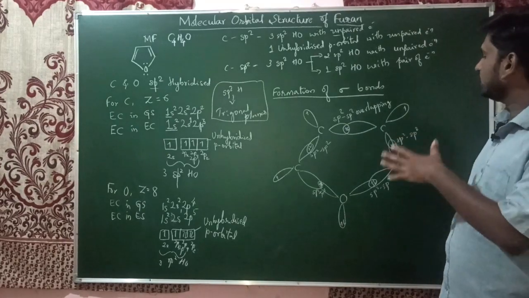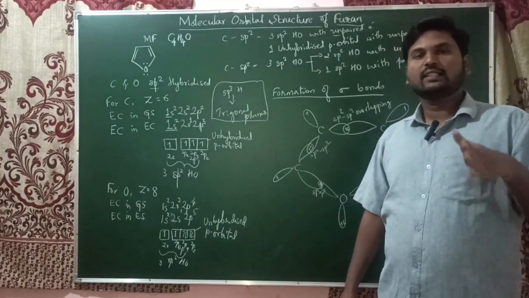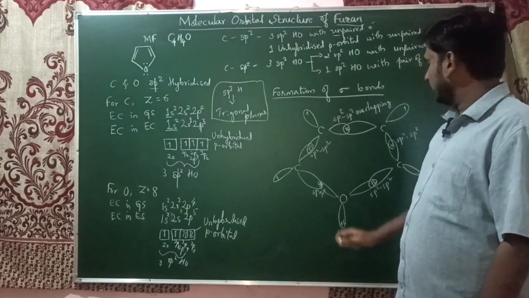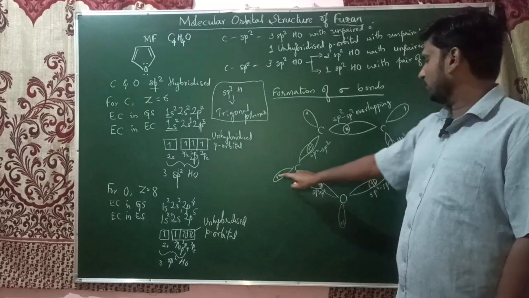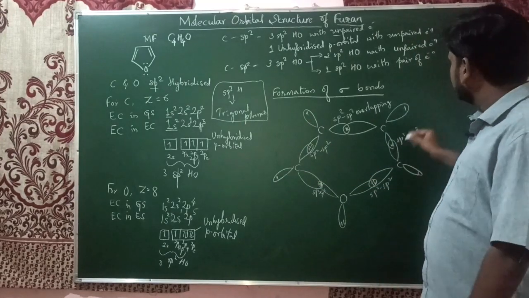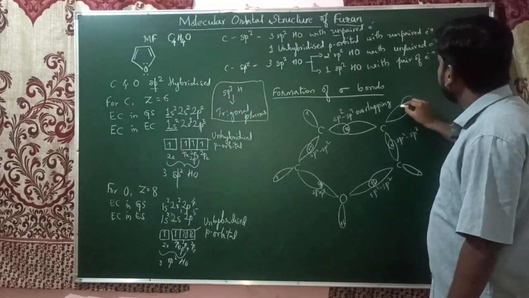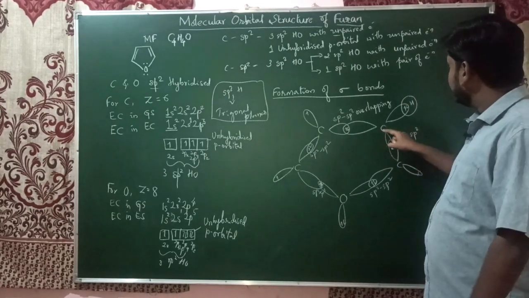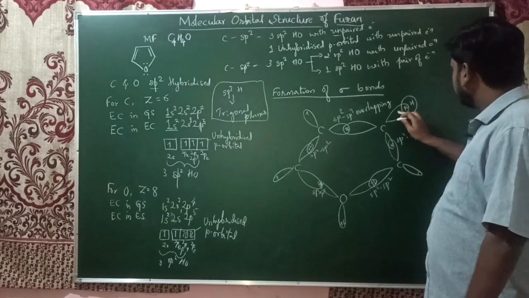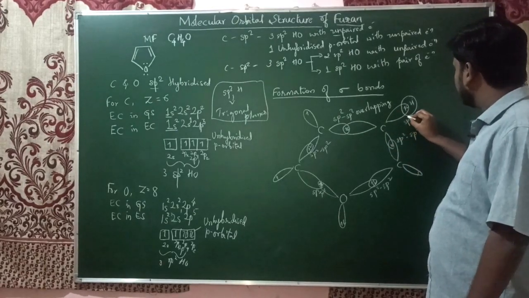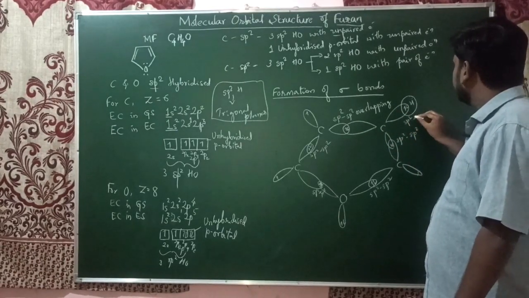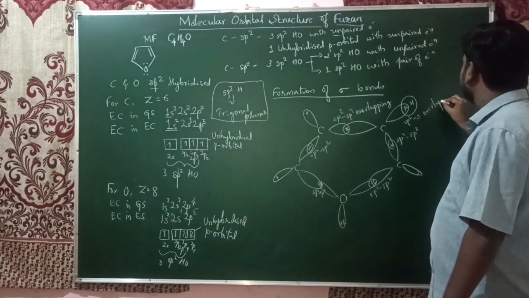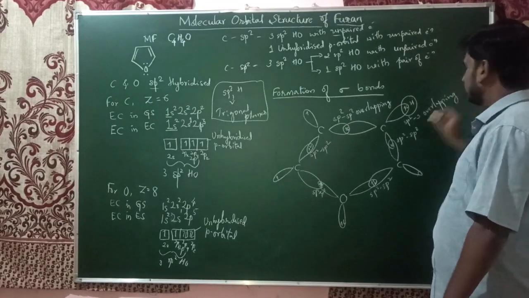And still each carbon contains an sp2 hybrid orbital with an unpaired electron. You can see this in all four carbons. This will overlap with the s orbital of the hydrogen atom, forming a C-H sigma bond. One of the orbitals is an sp2 hybrid orbital and the other is the s orbital of hydrogen, so this overlapping is sp2-s overlapping.